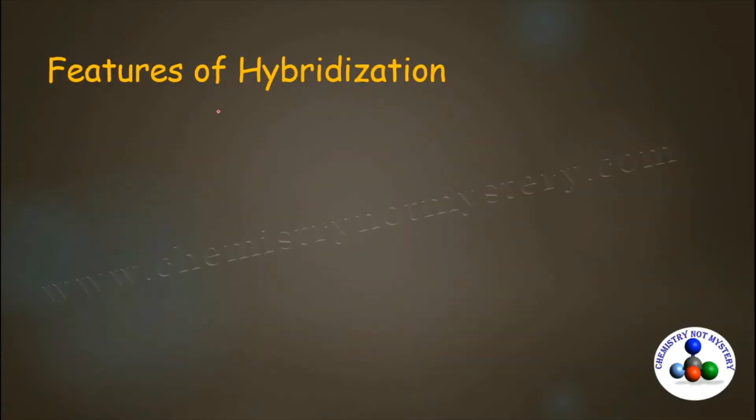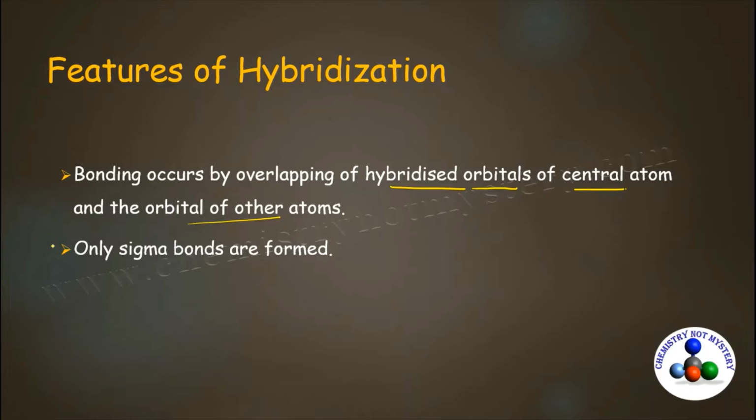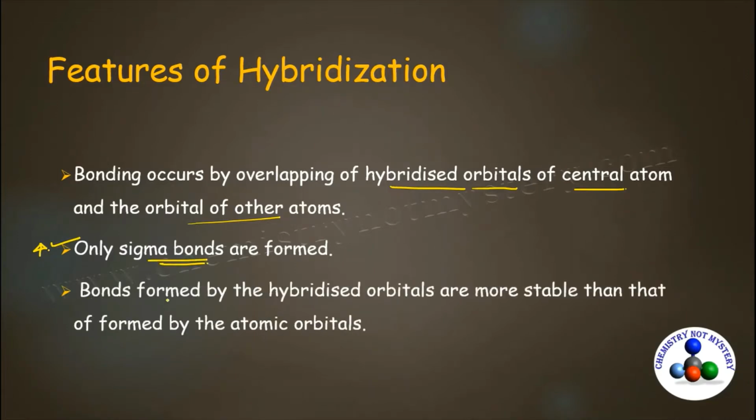What are the other features of hybridization? Bonding occurs by overlapping of hybridized orbital of central atom and the orbital of the other atom. Only sigma bond is formed. This is a very important point that by the overlapping of hybridized orbital, only sigma bonds are formed. Bonds formed by the hybridized orbital are more stable than the bonds formed by the atomic orbitals.